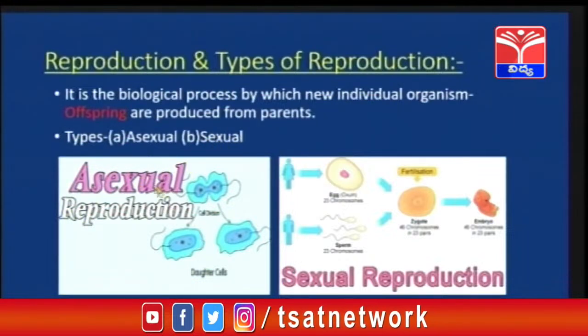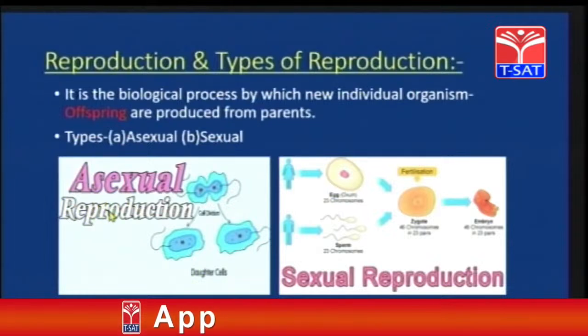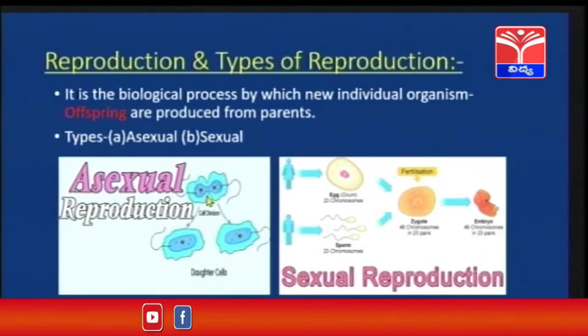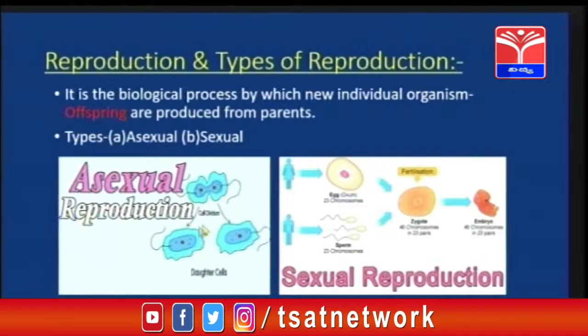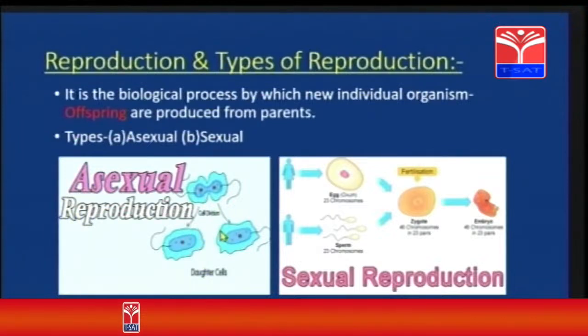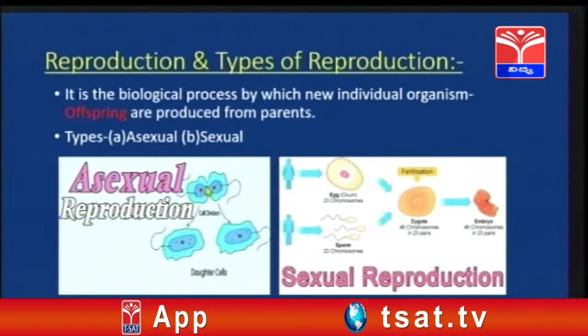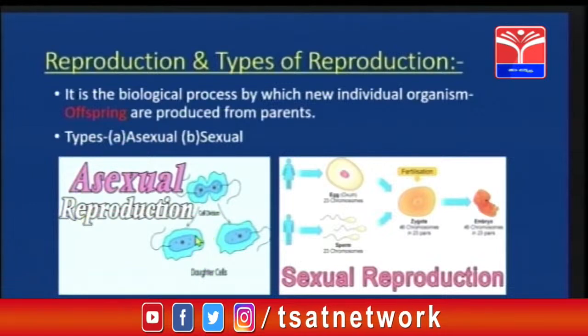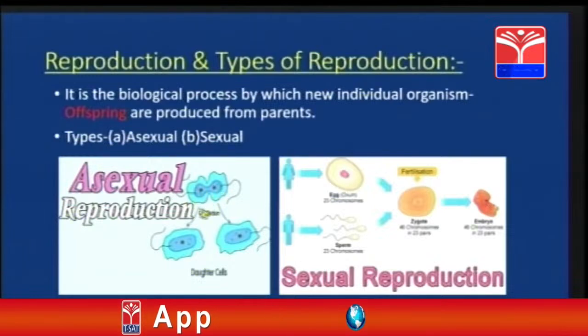Let us discuss asexual reproduction. In asexual reproduction, a single organism, nothing but a single parent cell, is involved, and during the process, the cell divides into two daughter cells. That means the parent cell divides into two daughter cells, and you know children, the two daughter cells are the exact copies of the parent cell. So in asexual reproduction, a single parent cell is involved in the process of reproduction and two daughter cells are produced, and the daughter cells are the exact copies. And children, over here there are no new characters formed.